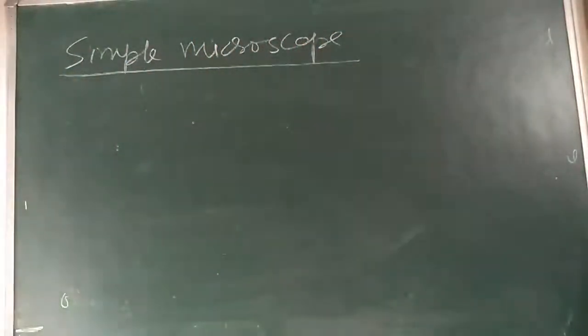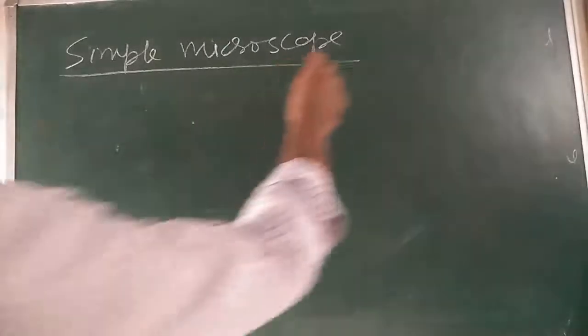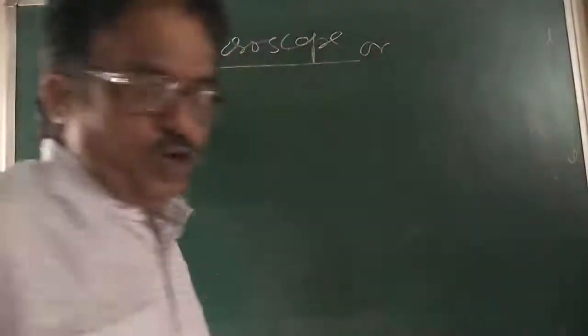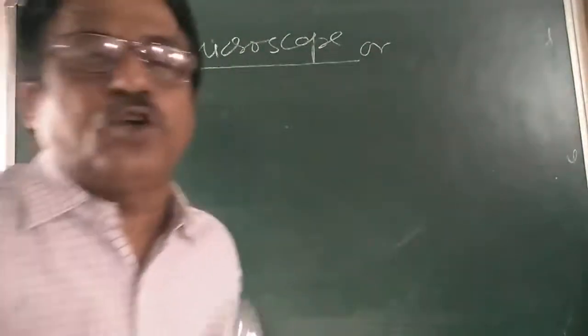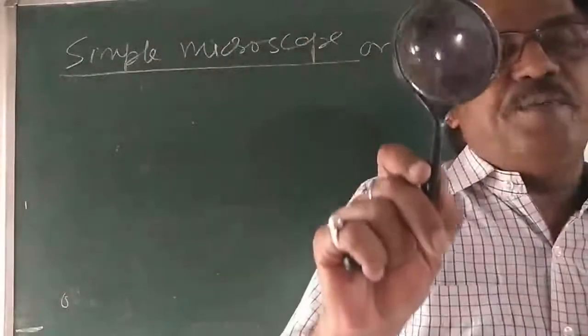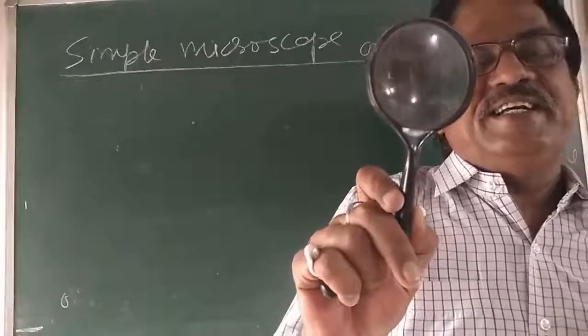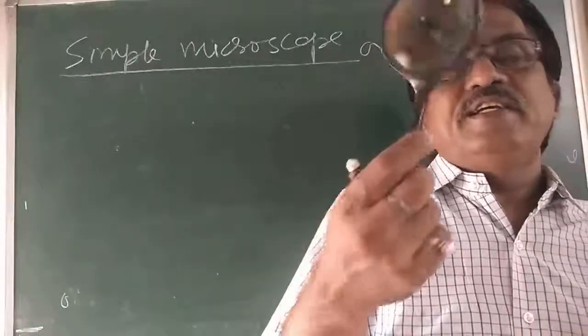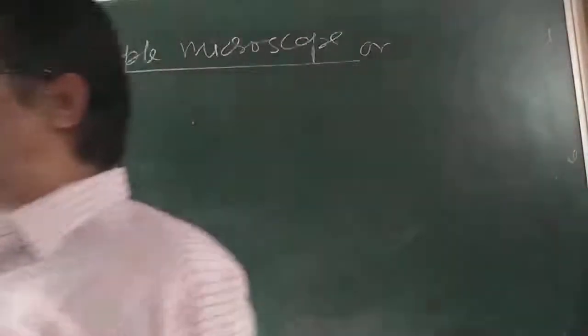Now, what is that? Simple microscope, or it is also called magnifying glass, sir. To magnify the image, we can use this type of glass.